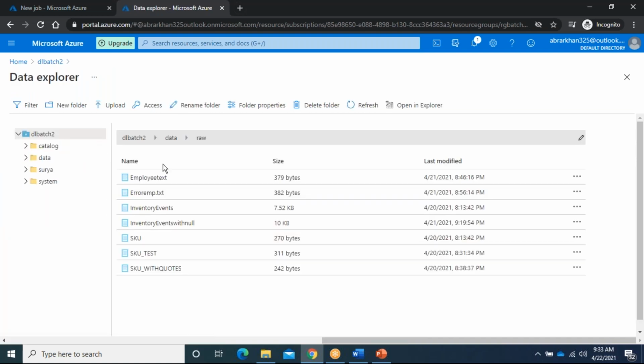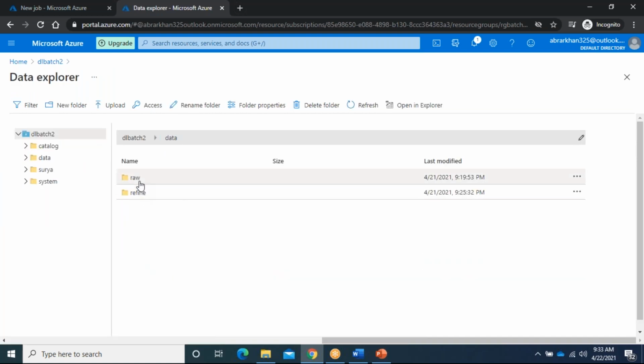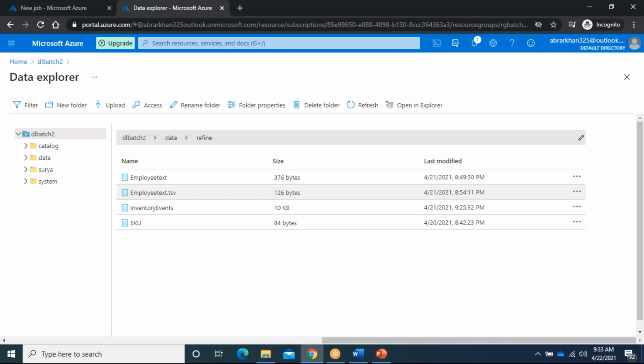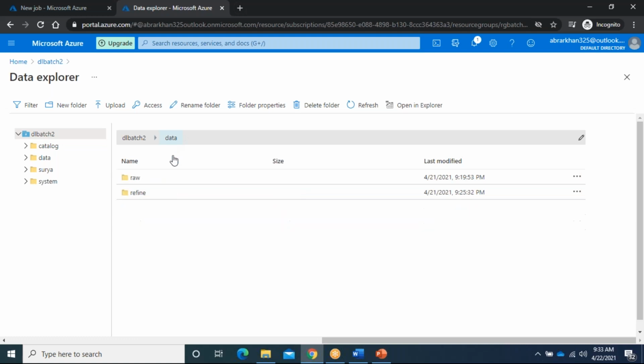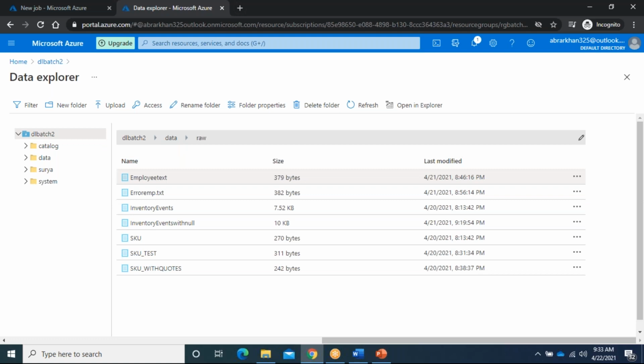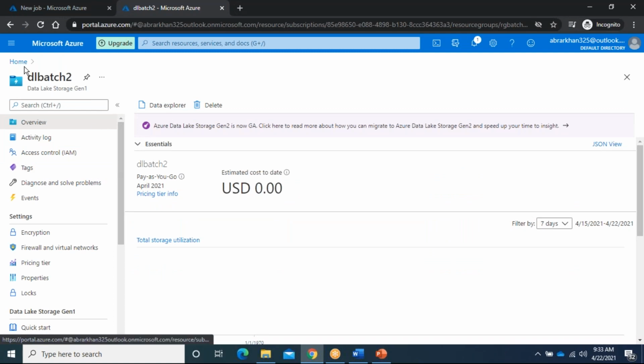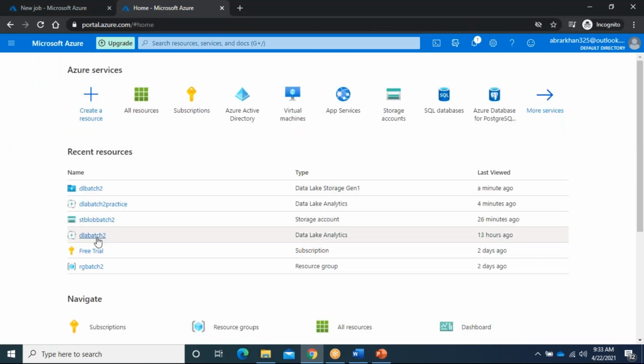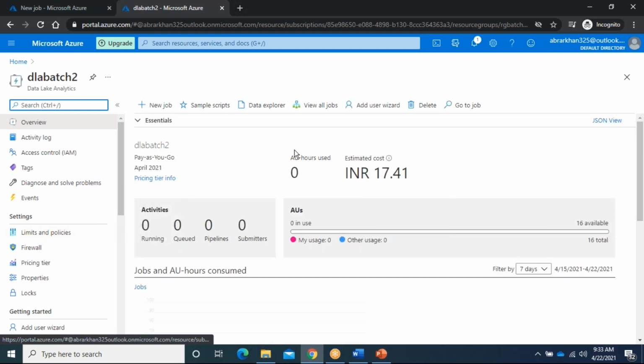What I can do is, here I created two folders. My raw will be here. Whenever I do a refine, I will put it into another location. You can create your own location and put it there, no problem. But right now I am using the data raw and reference. My raw means whatever data I am getting from the source. Whatever I refine, I will push into the refinery. Now I will show you one simple script. I will provide all the scripts, don't worry.